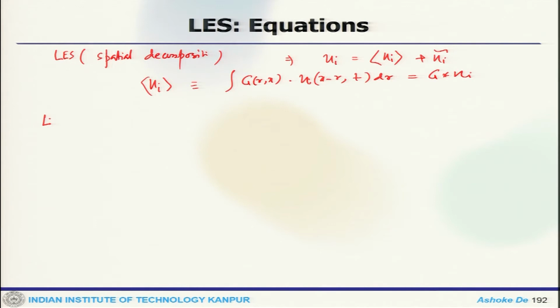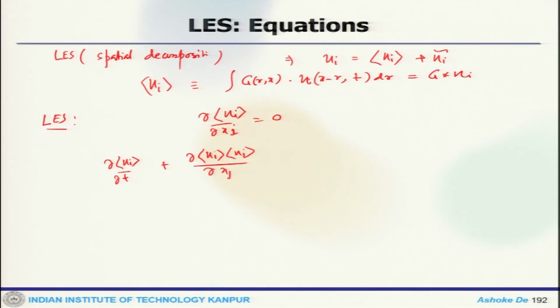So, our LES equations become del u_i bar by del x_i equals 0, and del u_i bar by del t plus del u_i bar u_j bar by del x_j equals minus 1 by rho del p bar by del x_i plus nu del 2 u_i bar by del x_j 2. This is the filtered component, and this is the fluctuating component, rather after spatial filtering this is mean and this is fluctuating.